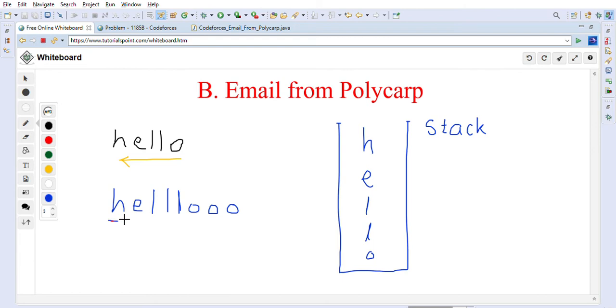So the first character is H here, right? So H is on the top of the stack, so we will remove this character from the stack, right? Now E is the next character, so E is on the top of the stack, so we will again remove this from the stack, right? Then we get L, L, right? We get two L's, so here again we will remove these two L's because we are getting two L's here, right, in the stack.